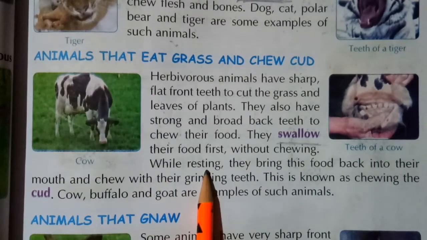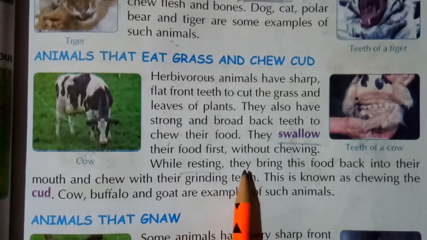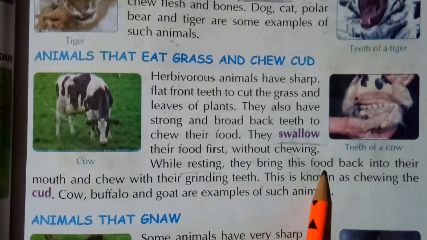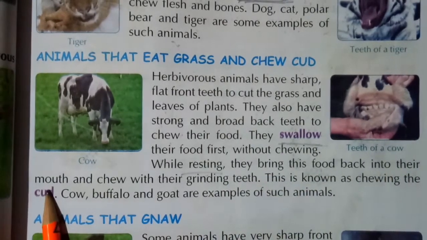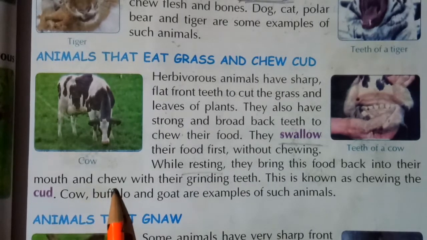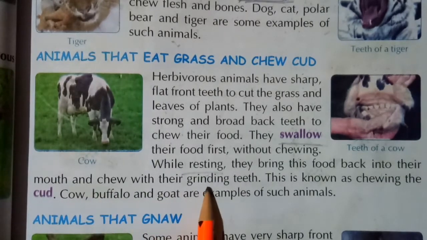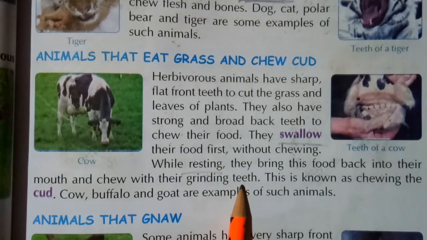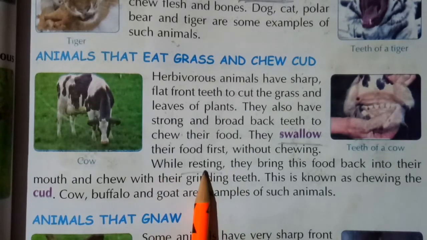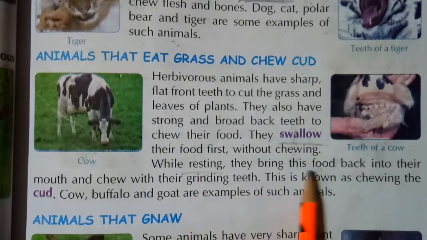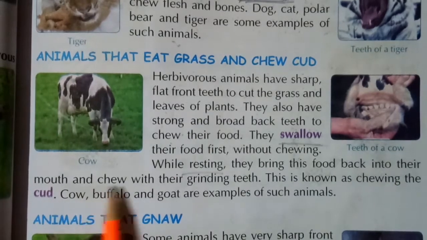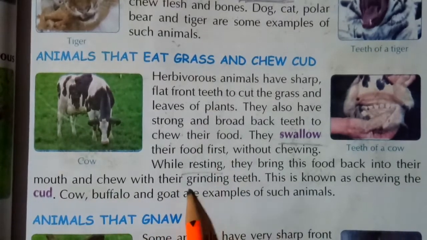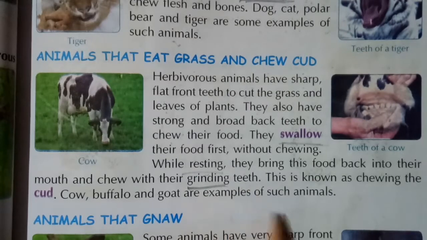While resting, they bring this food back into their mouth and chew with their grinding teeth.